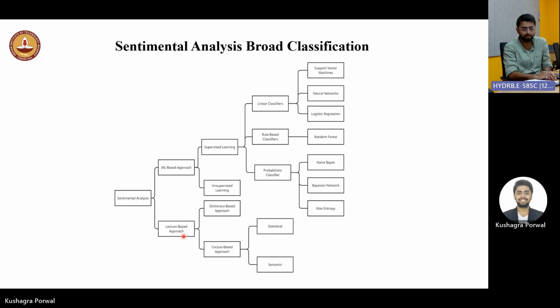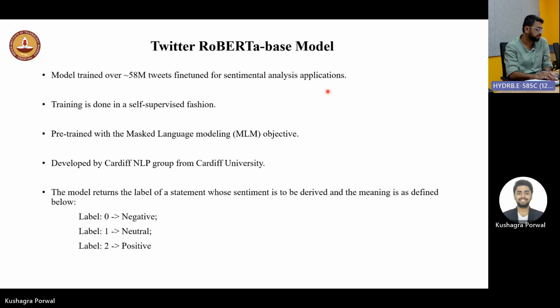If we talk about the broader classification, basically sentimental analysis is done using ML based or lexicon based approaches. In lexicon based, we have two built-in implementations like TextBlob and VADER. In ML based, basically we are focusing on supervised learning, where we have a data set, we label it, then we train our model using that data set. So in neural networks, we are using bidirectional LSTM to create our model.